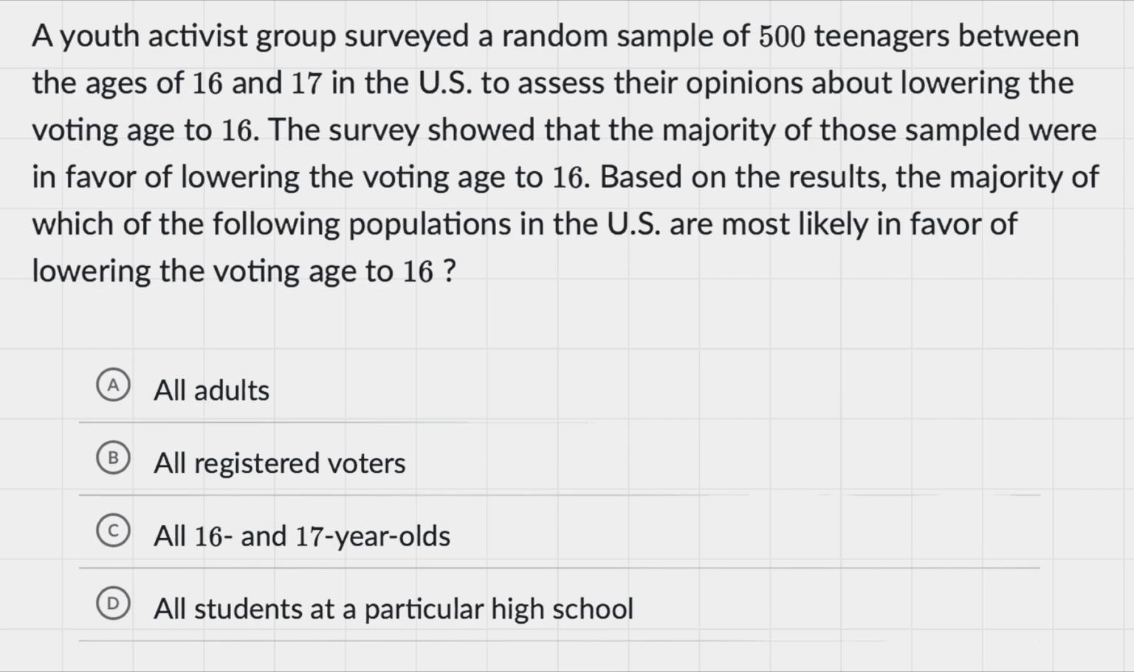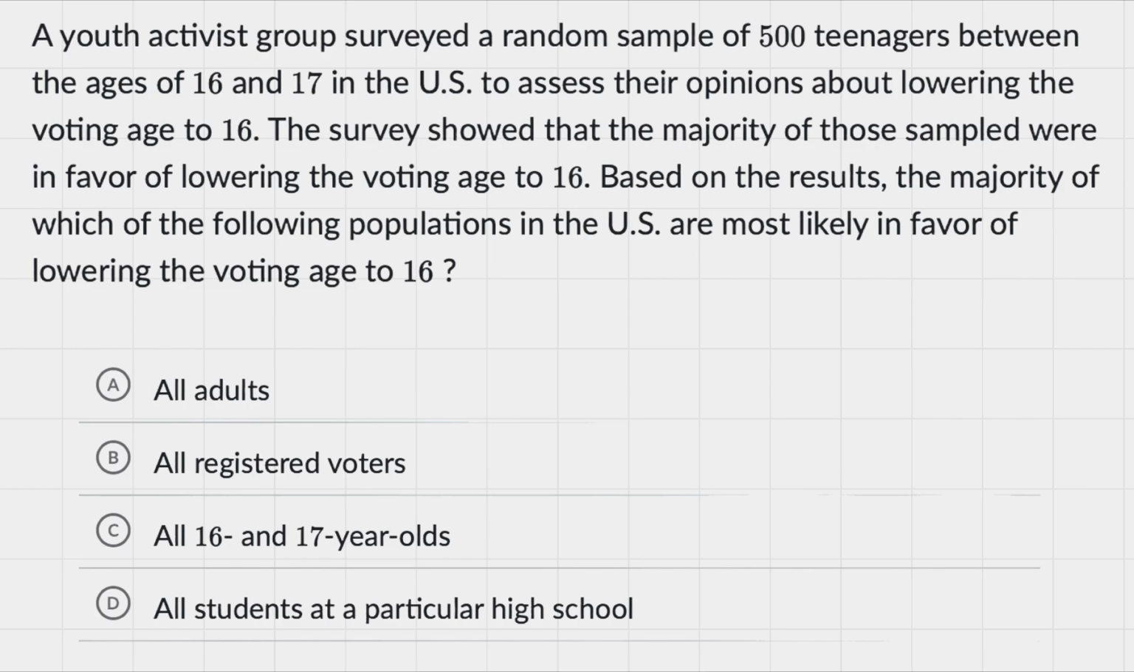We have another problem from evaluating statistical claims. So let's dive right into the problem. A youth activist group surveyed a random sample of 500 teenagers between the ages of 16 and 17 in the US to assess their opinions about lowering the voting age to 16. The survey showed that the majority of those sampled were in favor of lowering the voting age to 16.